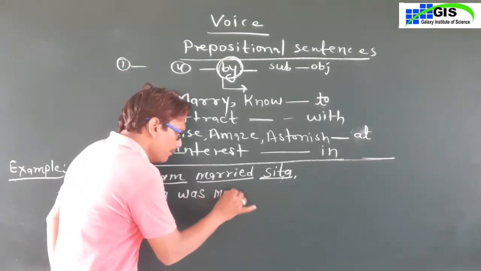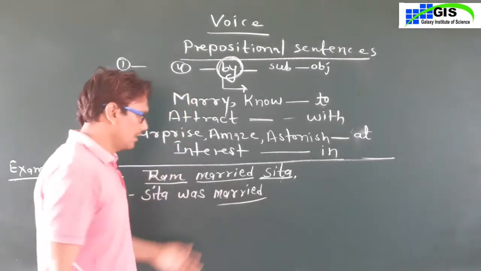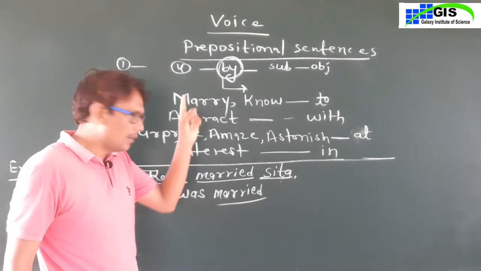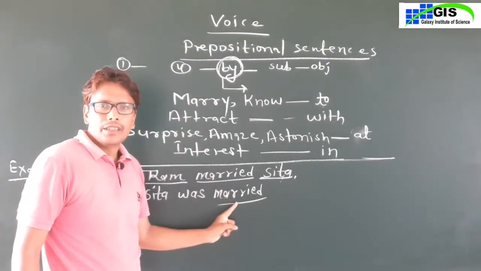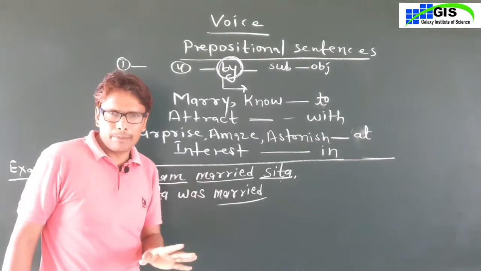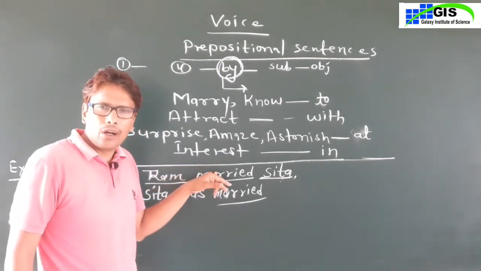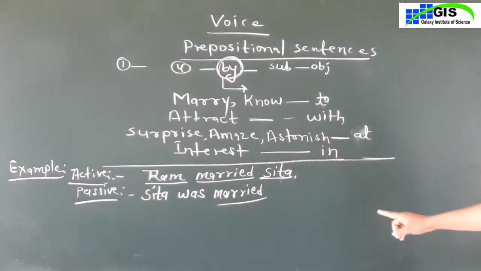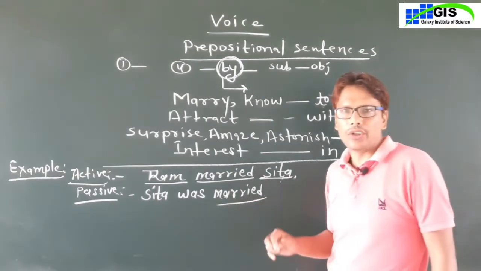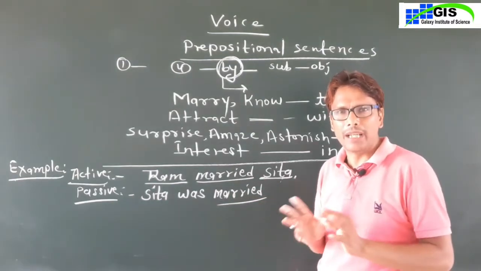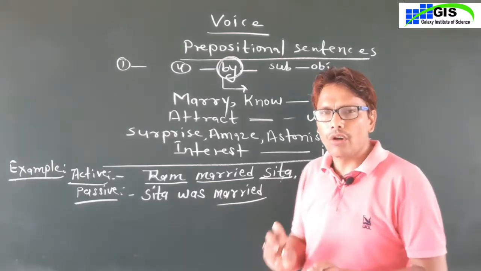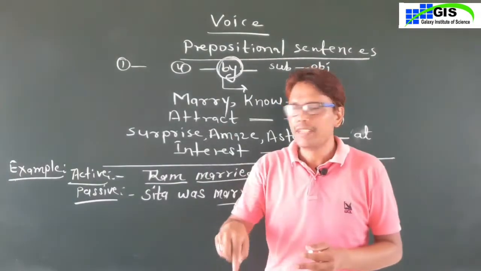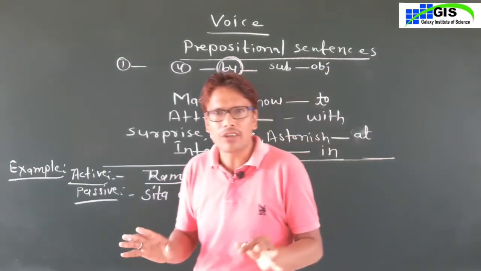Okay, you will write married, means married, and the first form is marry. First form, second form and third form. Second and third form are the same, but this is known as the second form and this is known as the third form. Why? What is the reason that we know it as the second form in an active voice sentence and the third form in a passive voice sentence? Because in passive voice we always use the third form of the main verb, but in active voice we use only the first and second form of the main verb after the subject, just after the subject, if there is any helping verb not given in the sentence.